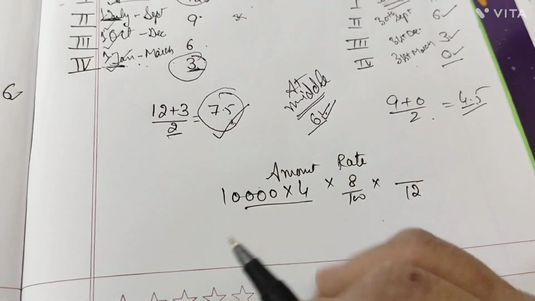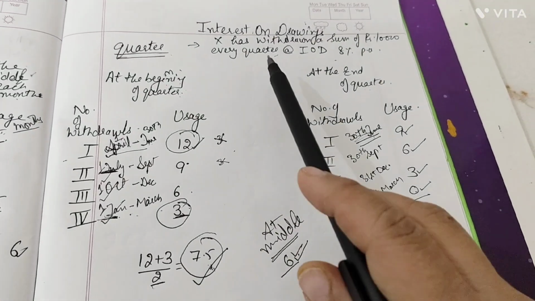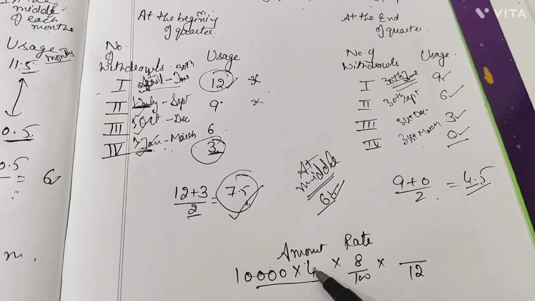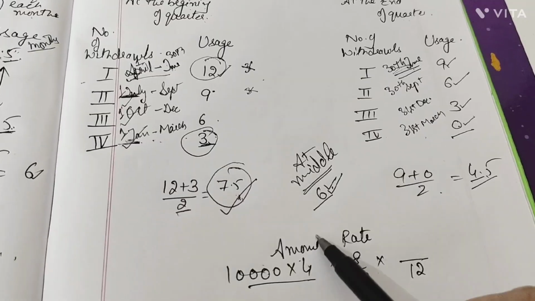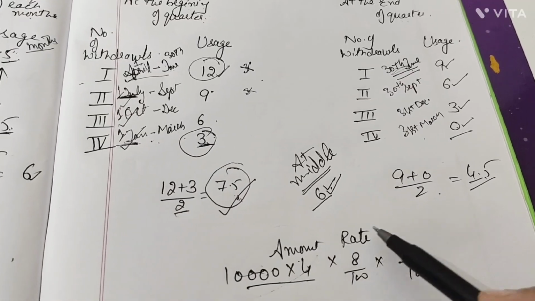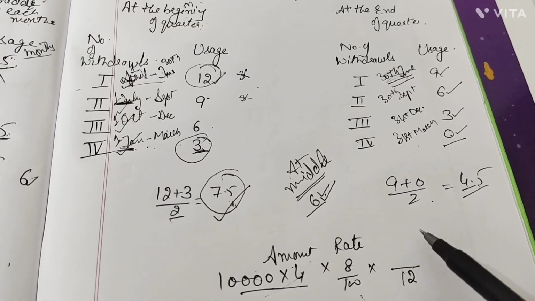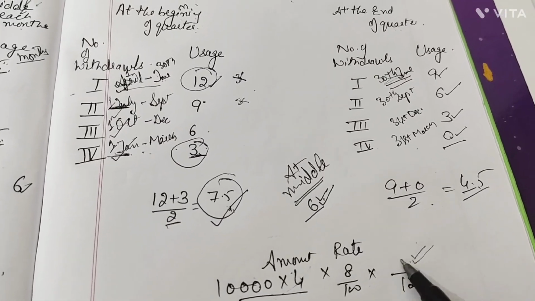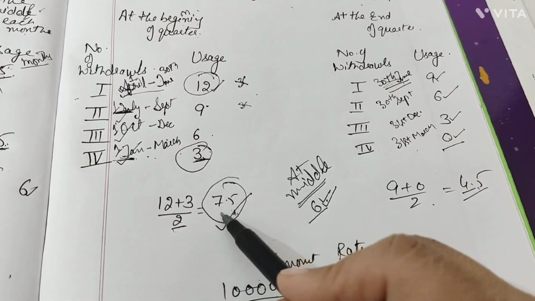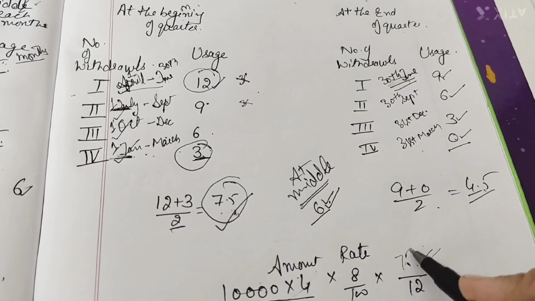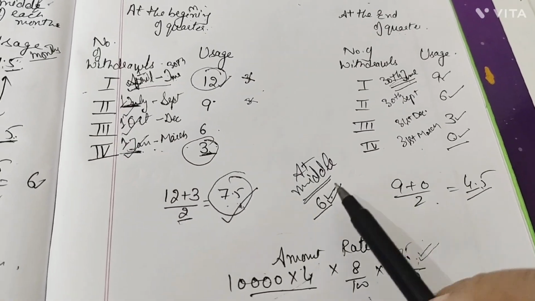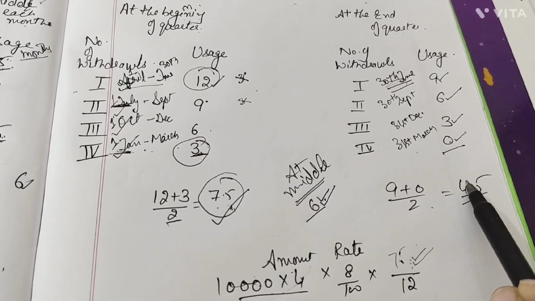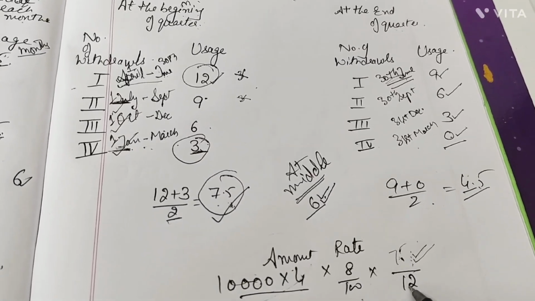So now let's consider the case where X has withdrawn 10,000 every quarter. So how many quarters were there? 4. So 10,000 into 4, the amount withdrawn is 40,000, and the rate was 8%. And now we have to consider it for the months. How to take the months? If it is at the beginning of the quarter, you will take 7.5 upon 12. If it is at the middle of the quarter, you will take 6 by 12. If it is at the end of the quarter, you will consider 4.5.